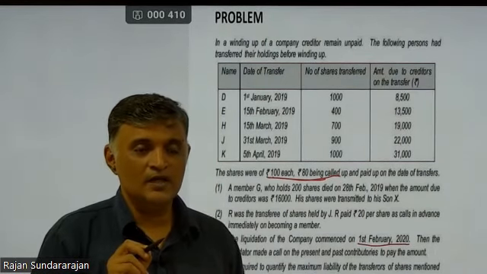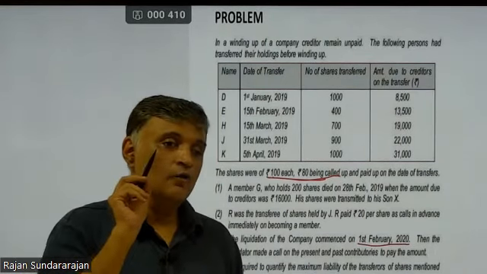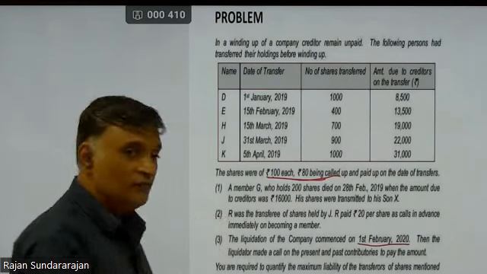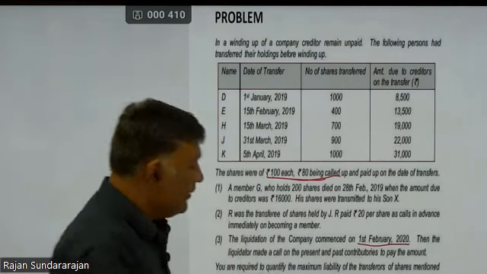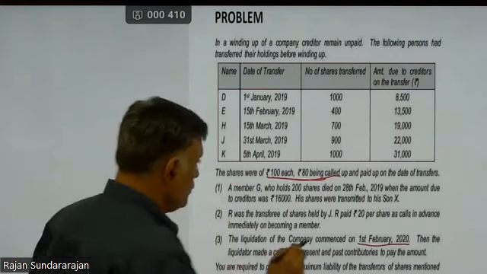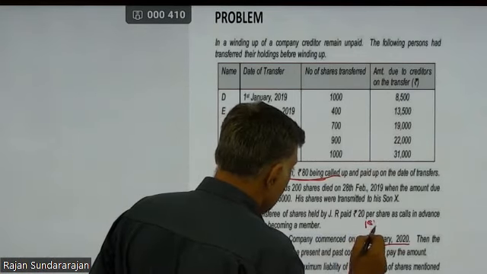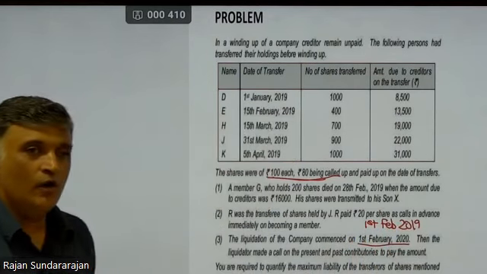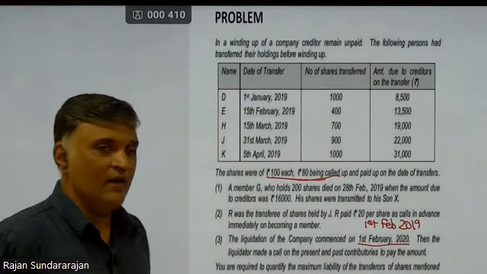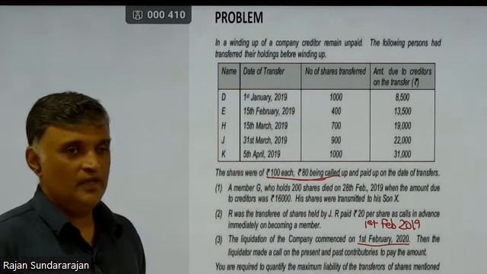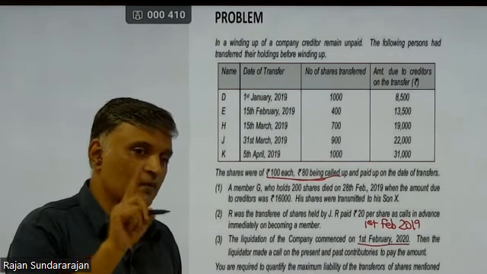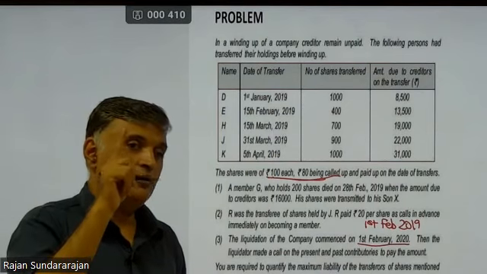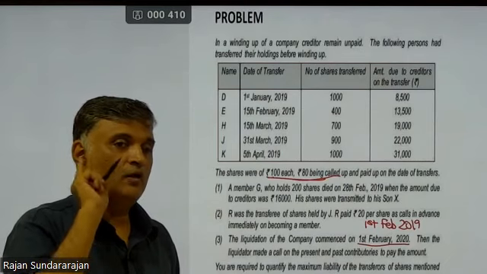But one thing is very key: you can't call upon each and every shareholder. Right? Cut-off date is very important. 1st of February 2020 is the date of liquidation. So, 1st February 2019 is the cut-off date. On that day, whoever were shareholders of the company may be invited to contribute. That's rule number 1. Cut-off date is 1st of February 2019. Those who were the shareholders of the company at that point of time, you can call upon them to pay some money to the assets of the company.